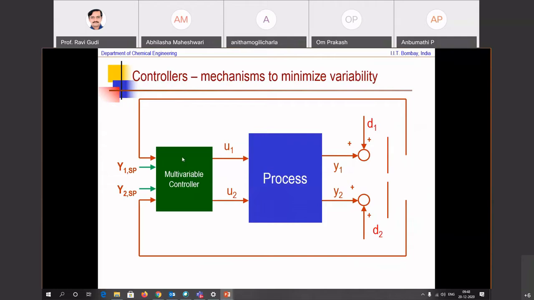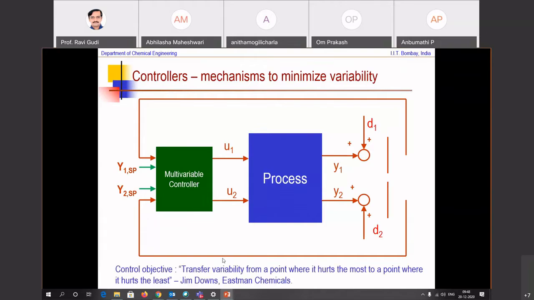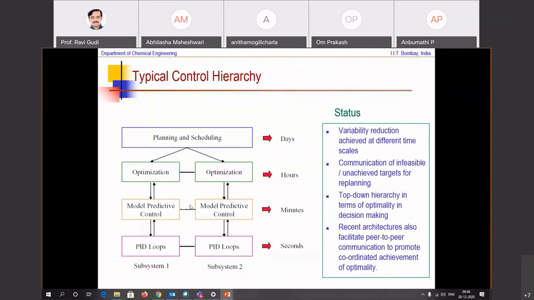It's like a doctor, which makes sure that the process is operating well. But then, who monitors the health of the doctor itself? You want to make sure that the doctor is also healthy, right? So, if you look at the definition of control, it is transferring variability from a point where it hurts the most, which is here, to a point where it hurts the least, which is here. And controllers do that task. You want to make sure that this is driven in a consistent manner.